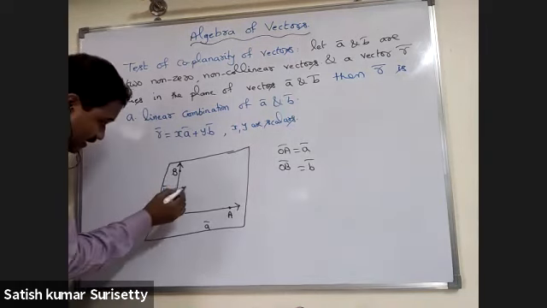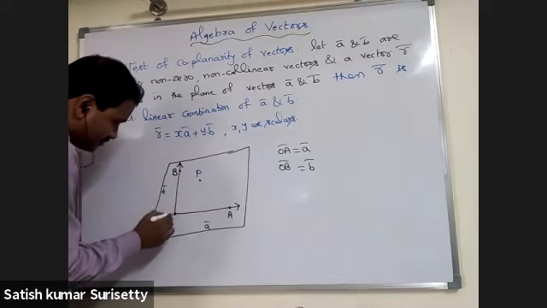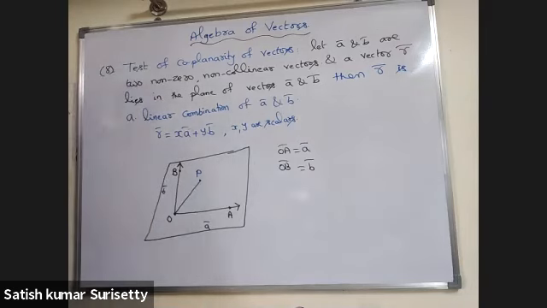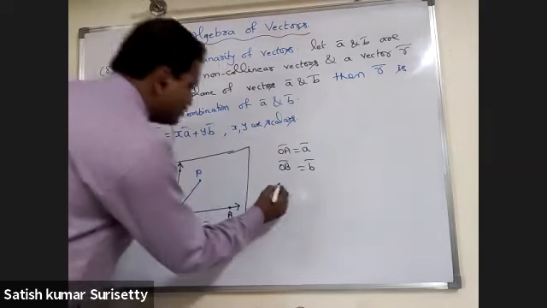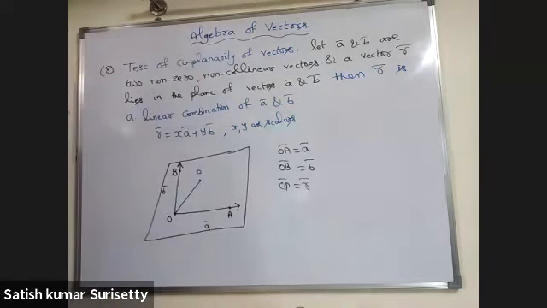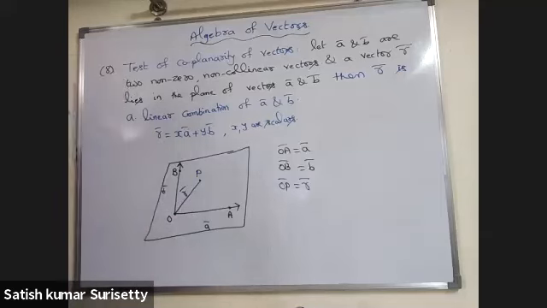We can construct a parallelogram with the diagonal OP bar as R bar.